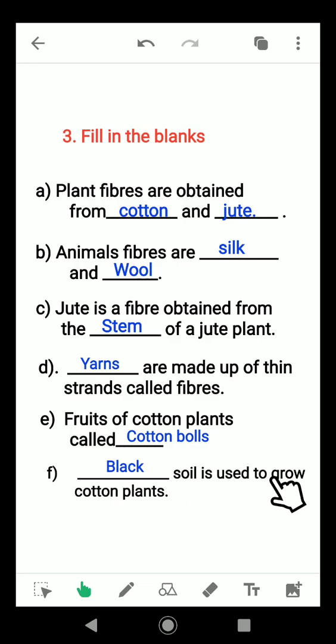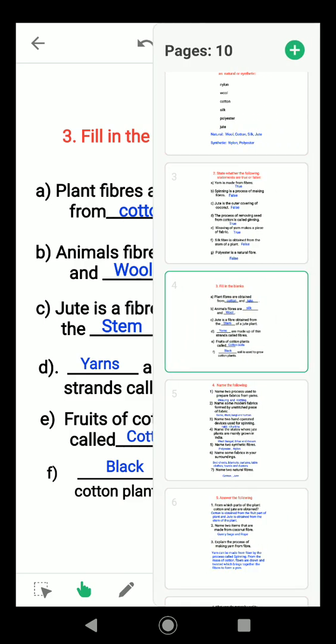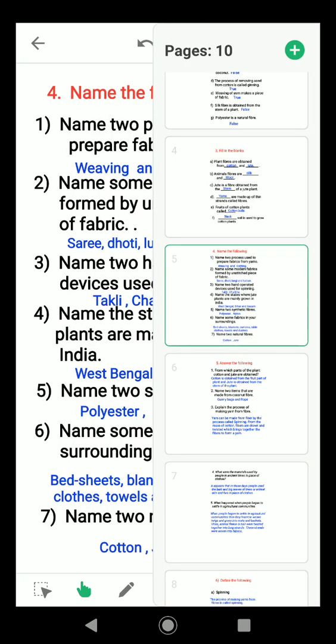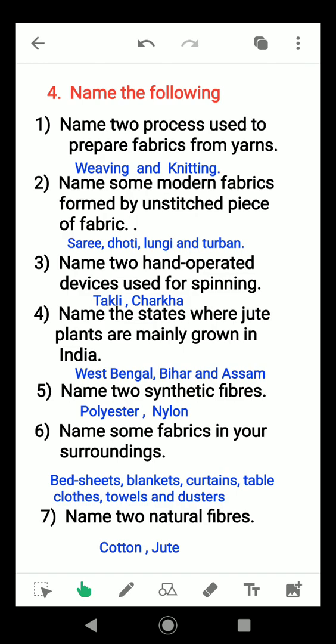Black soil is used to grow cotton plants. Moving on to next section. Name the following. Name two processes used to prepare fabrics from yarns. Weaving and knitting.